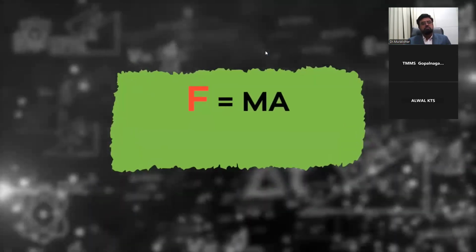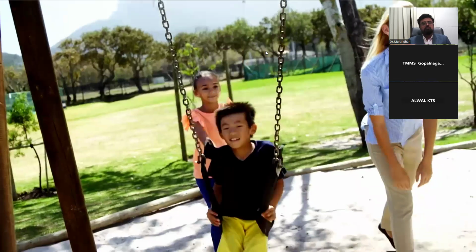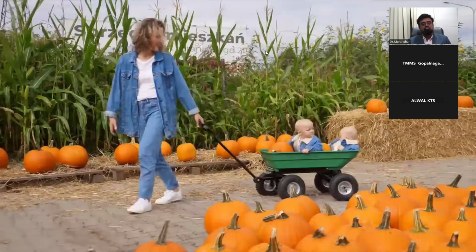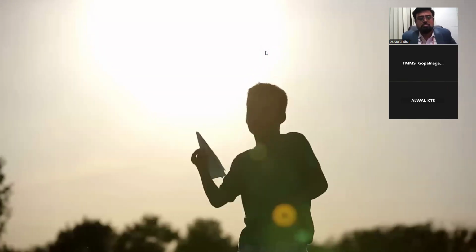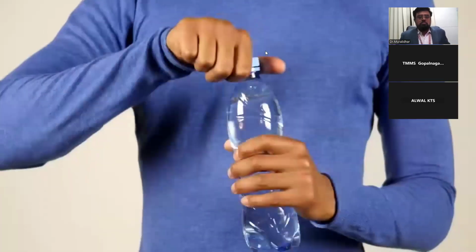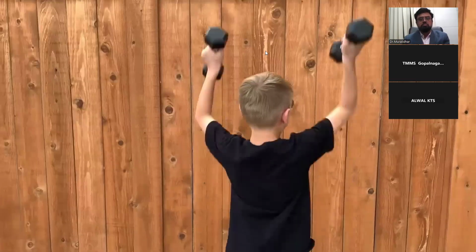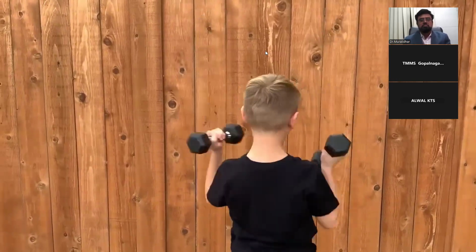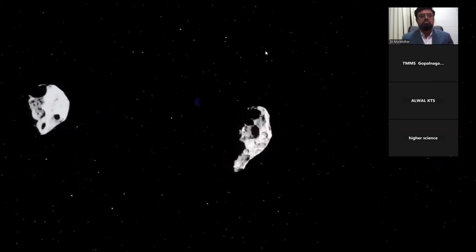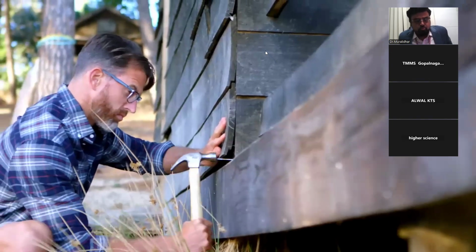The F in the equation stands for force. Have you ever thrown a football, pushed a swing, pulled a wagon, squeezed a sponge, or twisted the cap off a soda bottle? If you've done any of these things, then you have applied force to an object. Pushing, pulling, twisting, and squeezing are all ways to apply force to something. Sometimes people apply force to things, and other times different objects apply force to each other. But whenever a force is applied, there are always two things interacting.